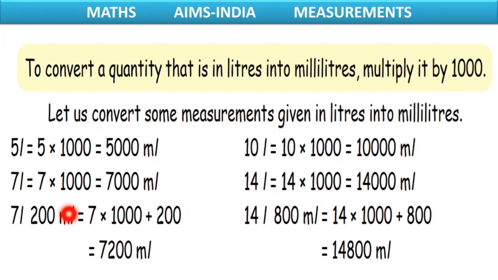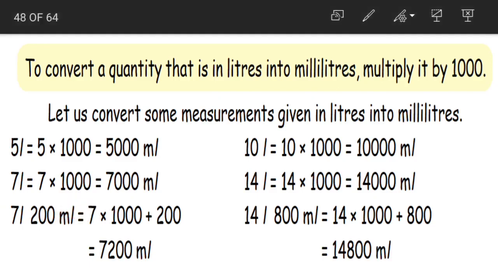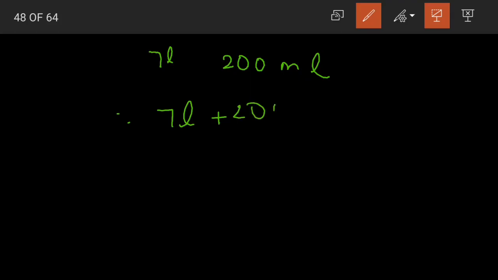Next we have 7 liters and 200 milliliters. It is a combination of both liters and milliliters. So how should we write children? Write it as addition of both the quantities. 7 liters plus 200 milliliters. So this is in liters. We want to convert it into ml.